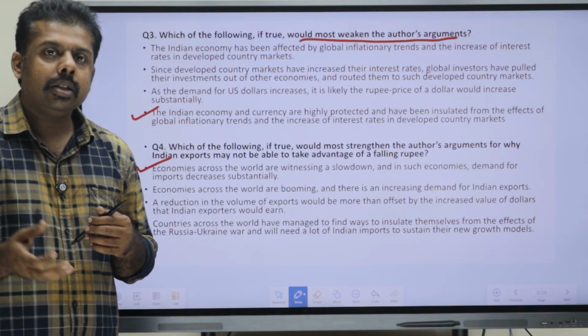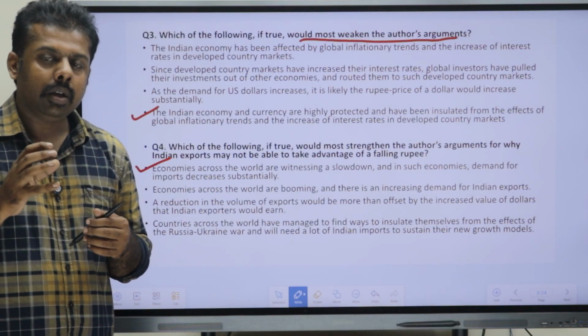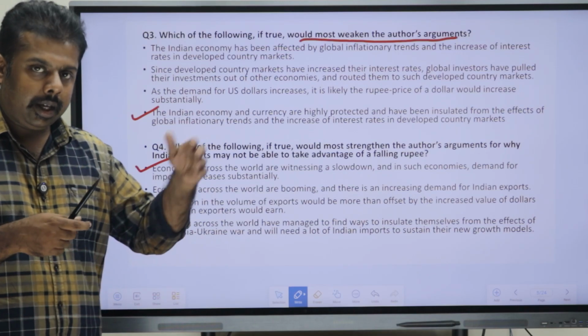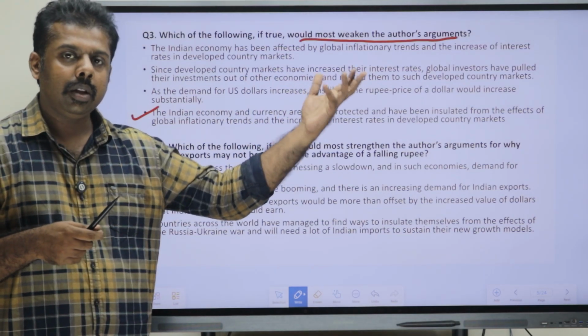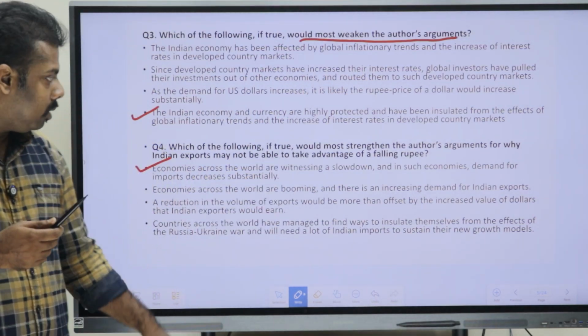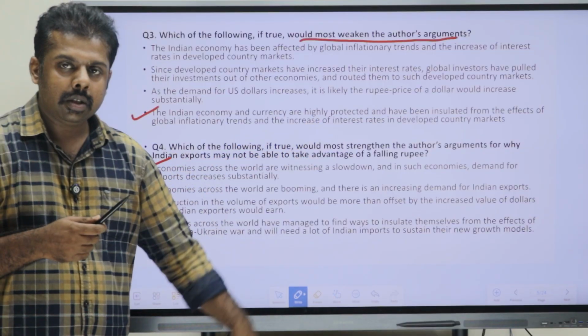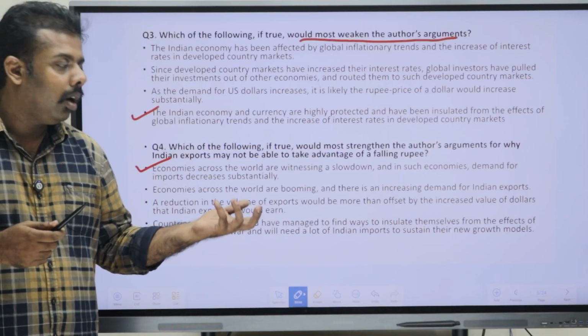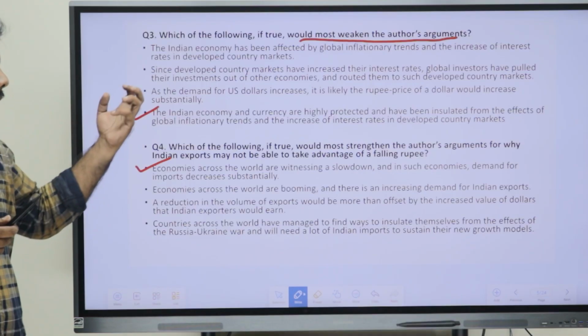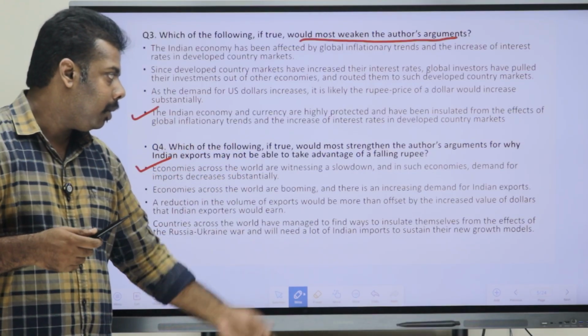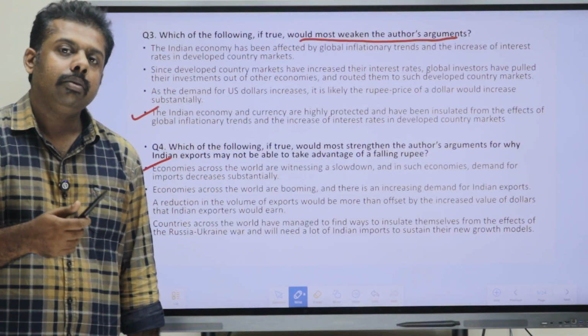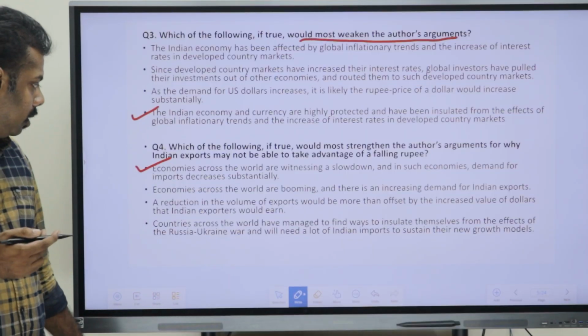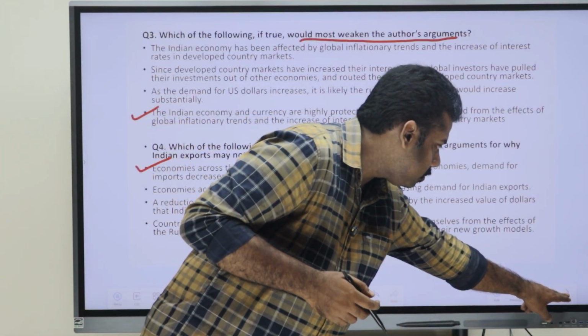Okay. So, that means it would slow down the other economies, like we saw in the passage as well. Okay. So, the first option is the one which is strengthening the author's argument on why Indian exports may not be able to take advantage of the falling rupee. Okay. Now, moving to the next question.